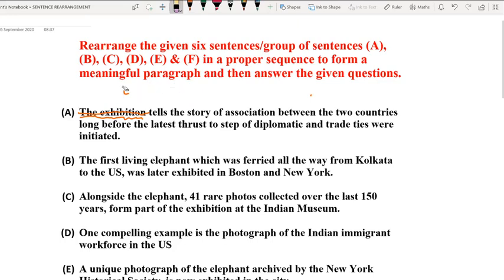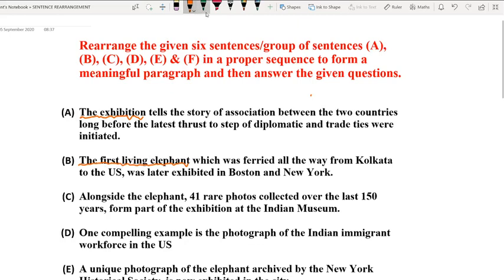So we have to move on to the next sentence to see if it can fit to become the first sentence. The way we eliminated the exhibition, because it created a lot of doubts in our mind, similarly, the first living elephant, right? There are so many living elephants right now on our planet. Which particular living elephant are we talking about? So again, this option also creates a doubt in our mind, and a bit of confusion is left behind, and hence this option cannot be the first sentence as well.